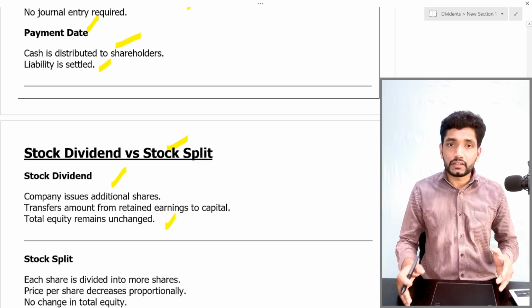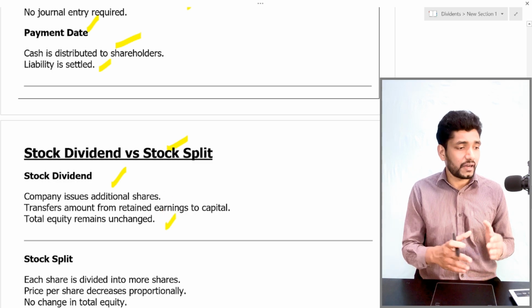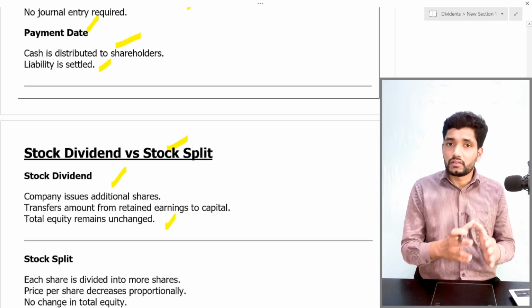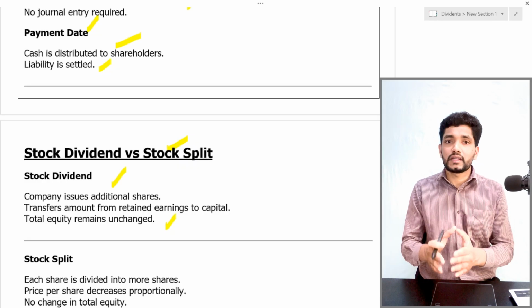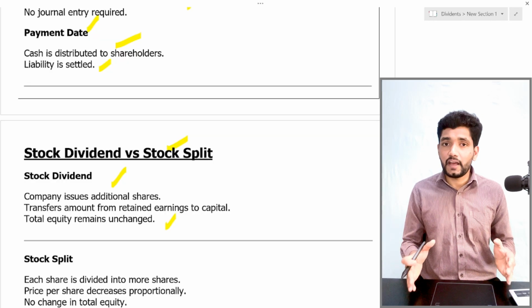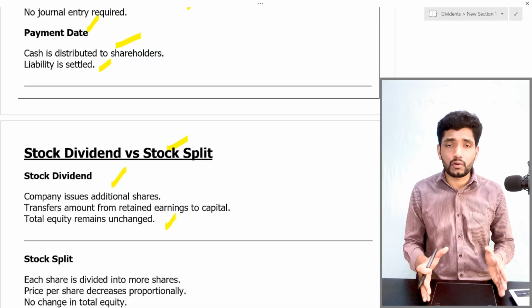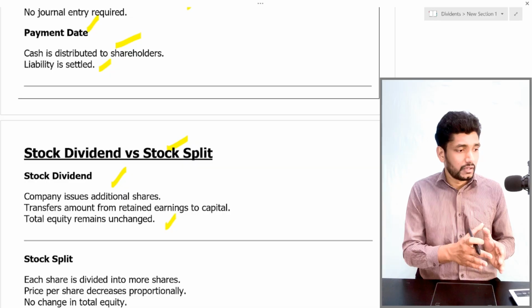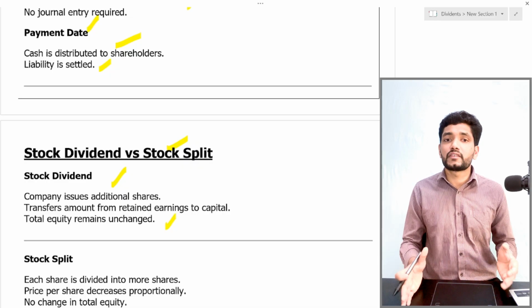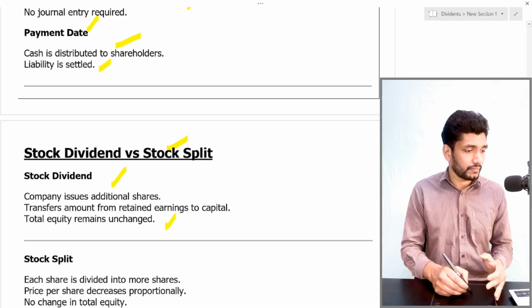Both share capital and retained earnings come under the equity section, so in a stock dividend the total equity remains unchanged.